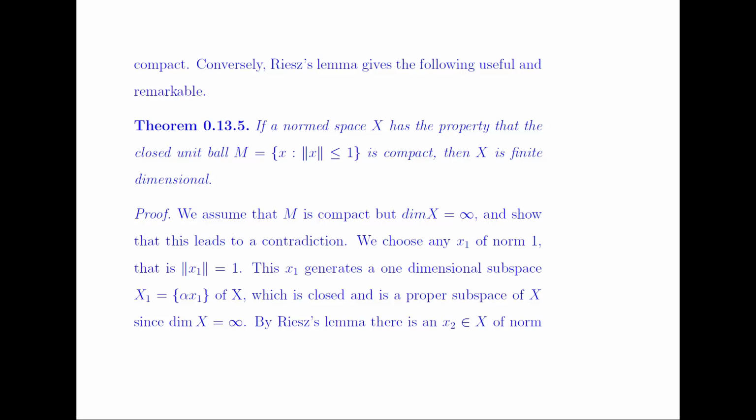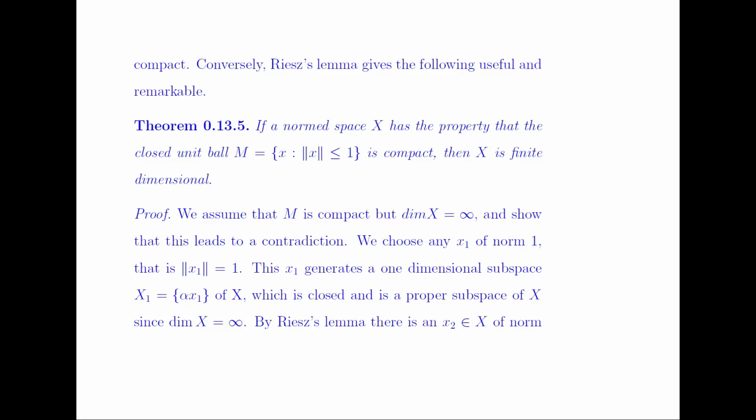So we assume that M is compact, but the dimension of X is, say, infinity. Now we show that this leads to a contradiction. So we choose any x1 with the norm 1, that is, the norm of x1 is equal to 1. This x1 generates a one-dimensional subspace of X, which is the collection of alpha x1, which is a closed and proper subspace of X.